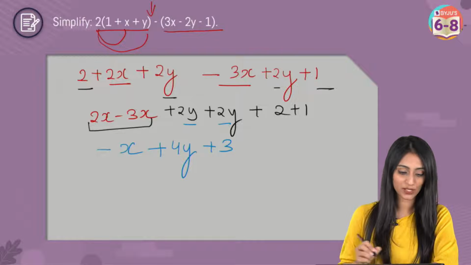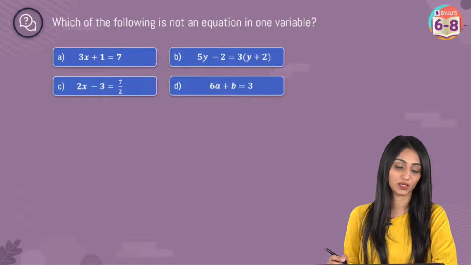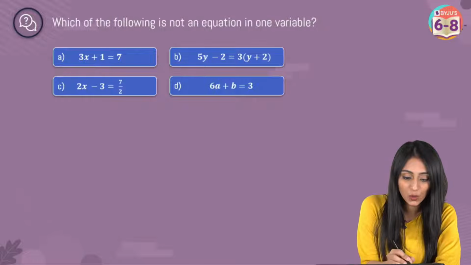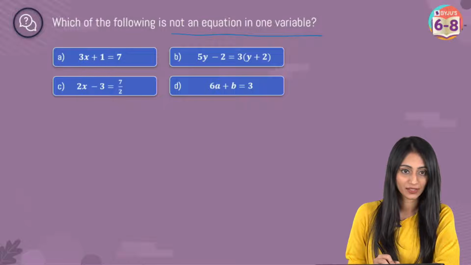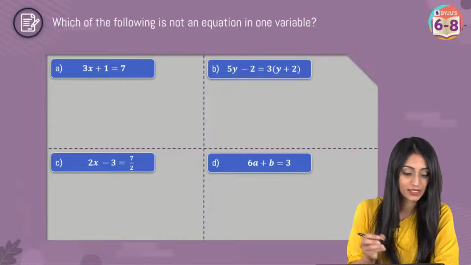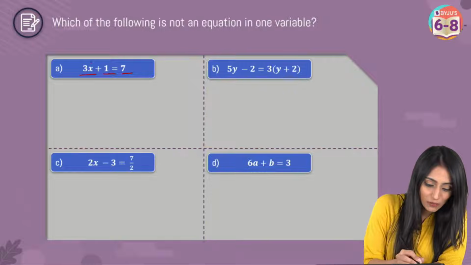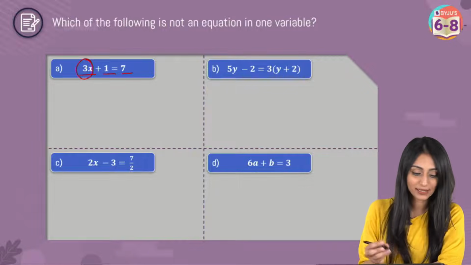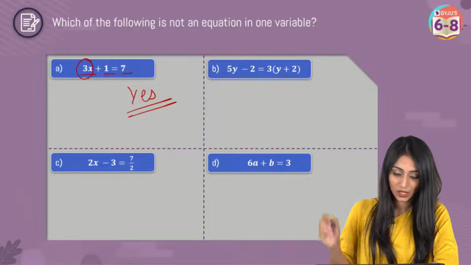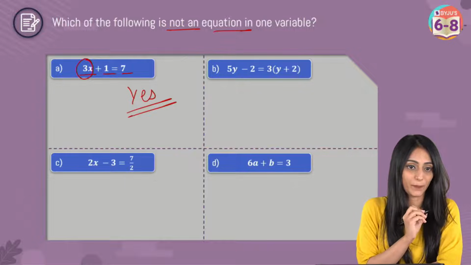Let's try out one more question. Which of the following is not an equation in one variable? So we have 4 options over here. Simply we have to tell which is not an equation in one variable. Let's check it out. One by one, here we have 3x plus 1 is equal to 7, right? Only one variable is here. So I can say that yes, this is an equation in one variable. We need to find which is not an equation in one variable.